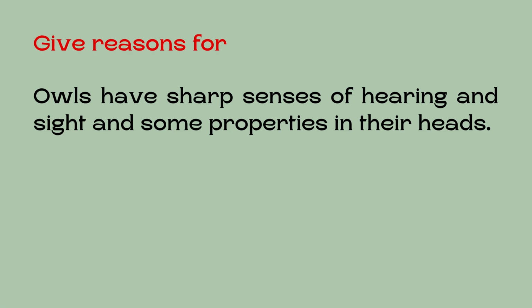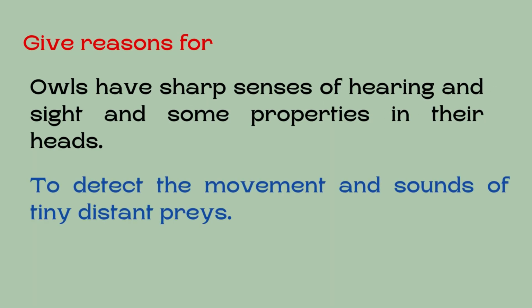The answer will be to detect the movement and sounds of tiny distant prey. So here, to detect, to observe, the movement and sounds of tiny, very small and far prey, as if the prey is very small and far away from the owls. So the owls can hear and see this prey.